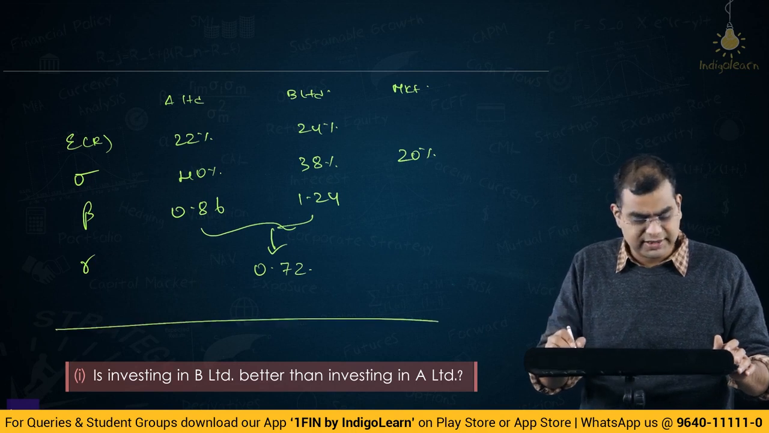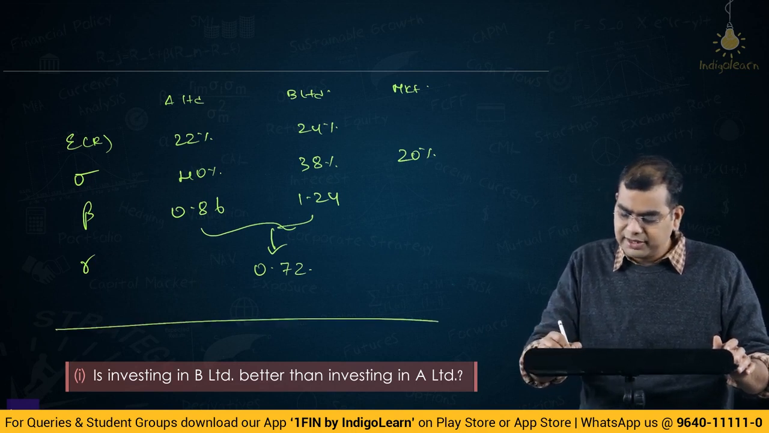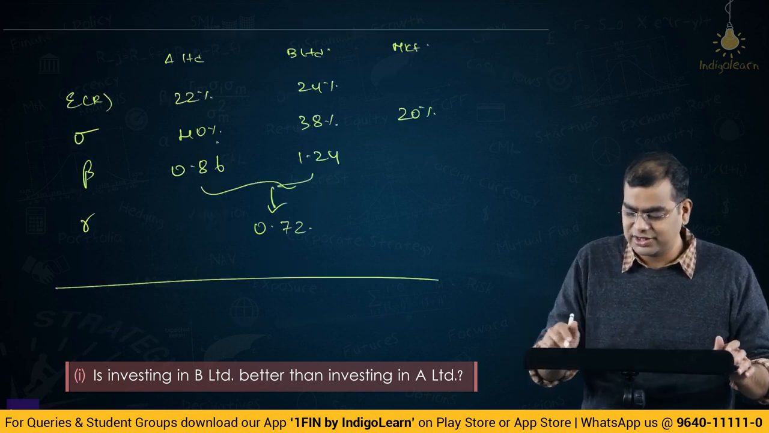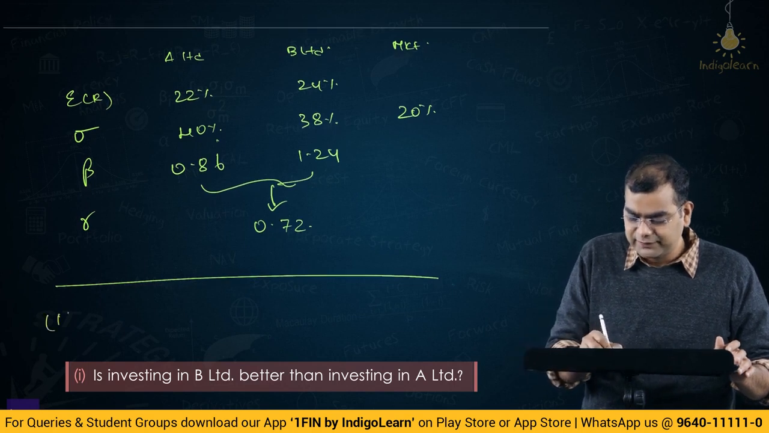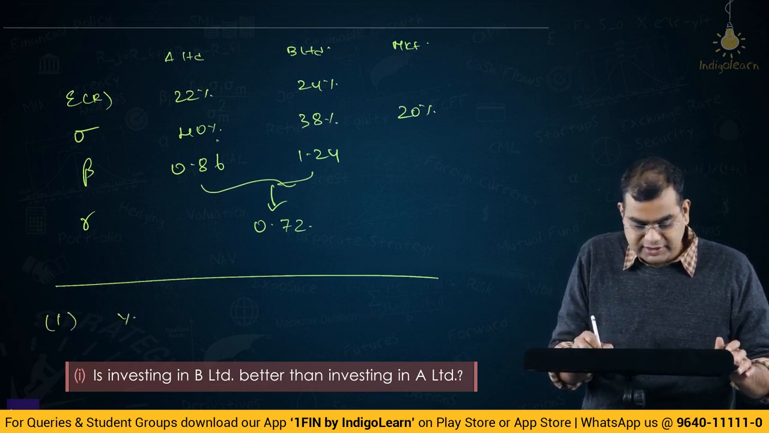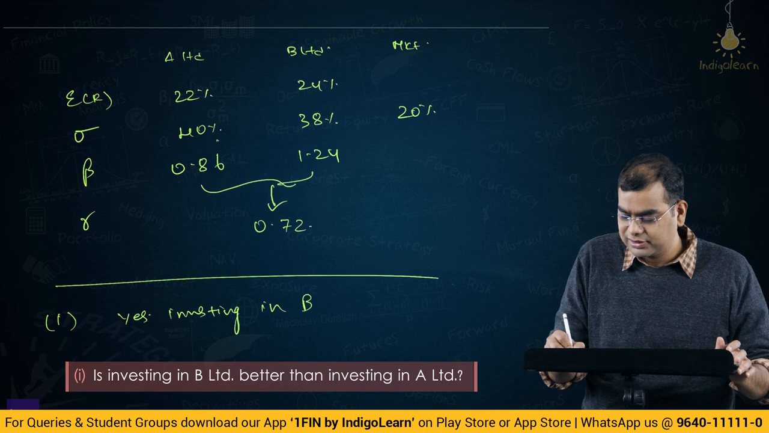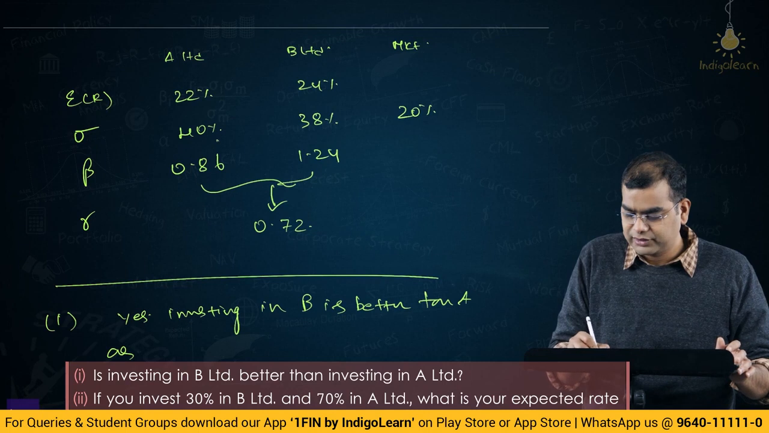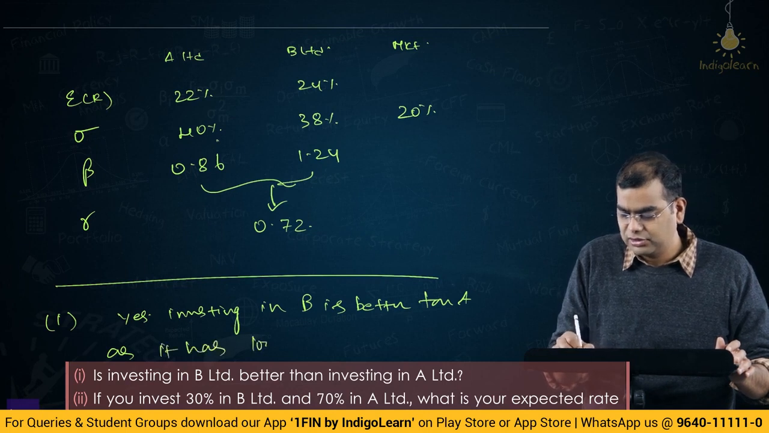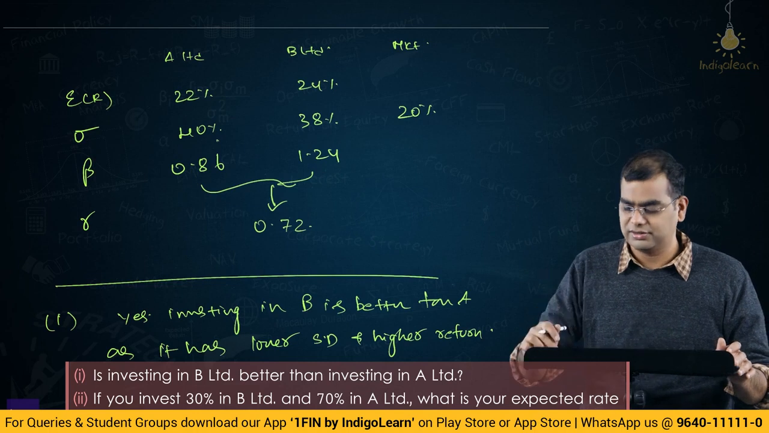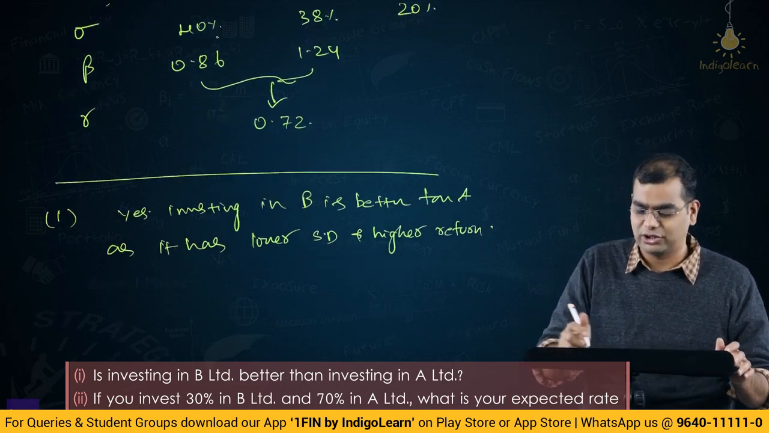Now what is the first question they have asked? Is investing in B limited better than A limited? B has lower standard deviation and higher return. So on the face of it, the first question is a sitter, meaning very easy. Yes, investing in B is better than A as it has lower SD and higher return. Simple. The first question is like a full toss, as in cricket.